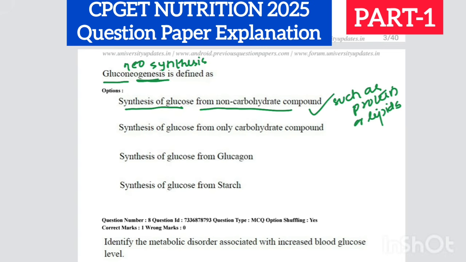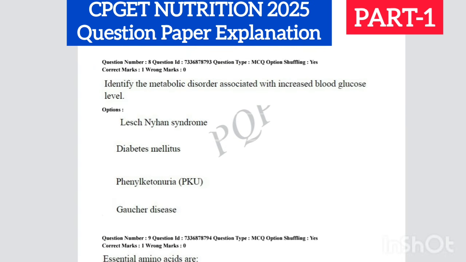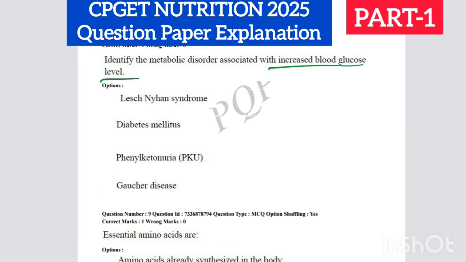Next question, identify the metabolic disorder associated with increased blood sugar level. The metabolic disorder characterized by increased blood sugar is diabetes, right? We know very well that diabetes mellitus is characterized by increased levels of blood glucose.